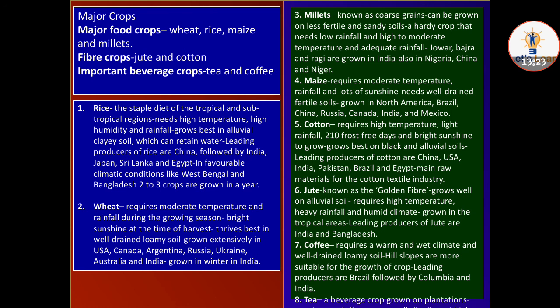It grows well on alluvial soil and requires high temperature, heavy rainfall and humid climate. Grown in the tropical areas, leading producers of jute are India and Bangladesh. Coffee requires a warm and wet climate and well-drained loamy soil. Hill slopes are more suitable for the growth of the crop. Leading producers are Brazil, followed by Colombia and India.